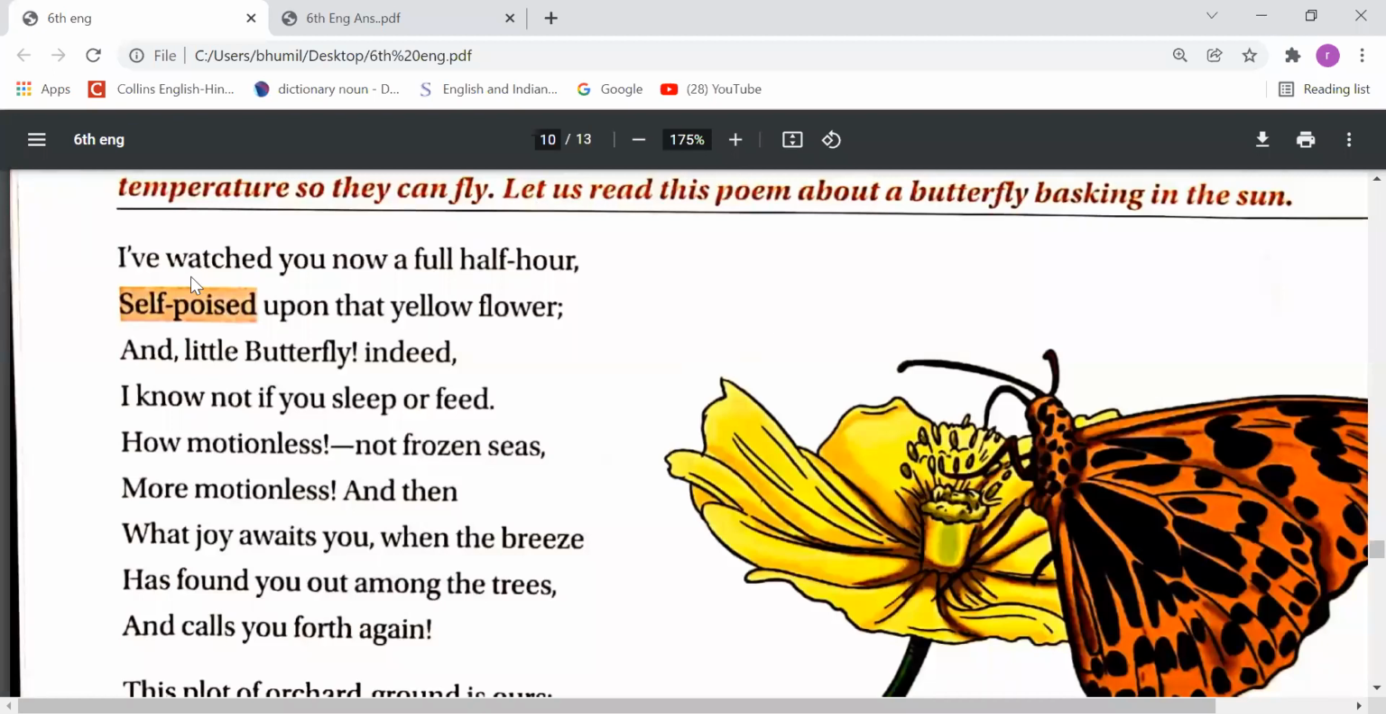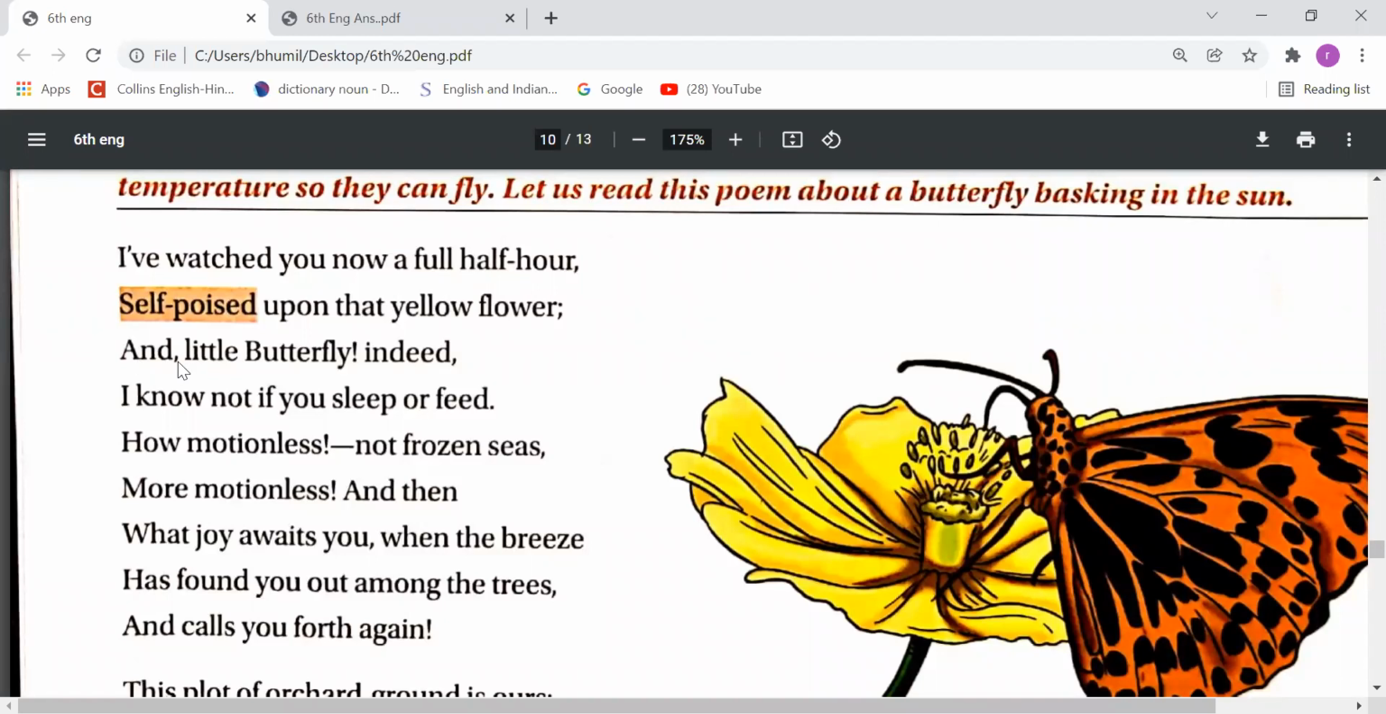The poet says that I have watched you now a full half hour, self-poised upon that yellow flower. So the poet is talking about a butterfly. That butterfly was sitting on a yellow flower, as you can see in the picture. It's a butterfly and that is a yellow flower. So the poet says that I have spent half an hour while you were sitting on a yellow flower. You were self-poised, meaning you were not taking the support of anything.